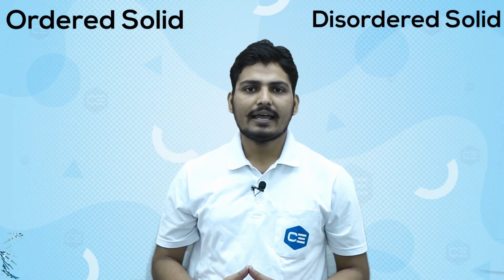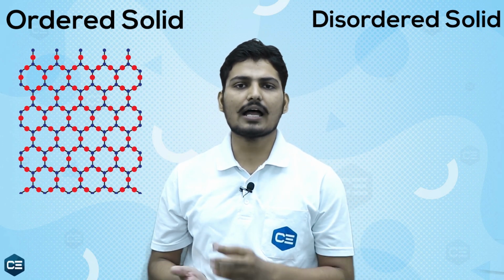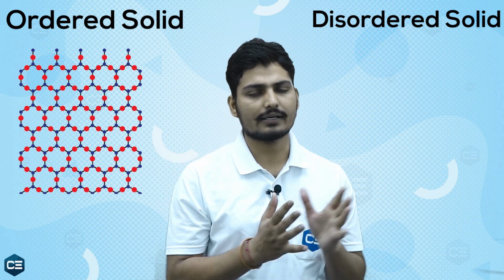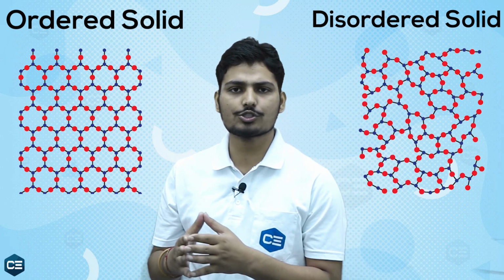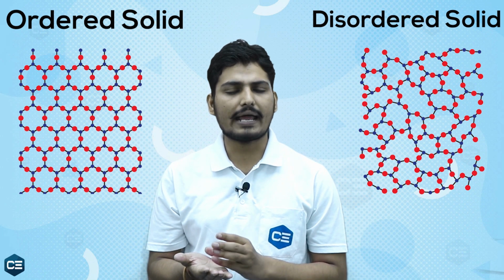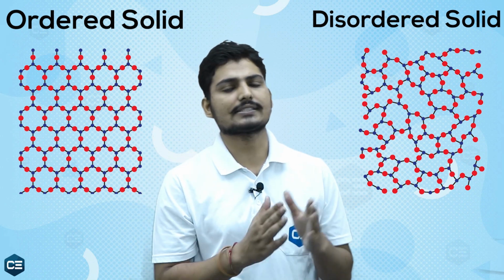Ordered solids have regular geometry, in which the particles are arranged in a regular manner. But disordered solids do not have a regular geometry. It means the arrangement of particles or atoms is not regular. They change after some distance.